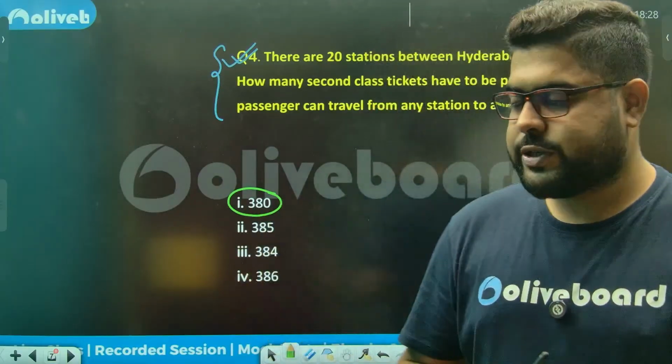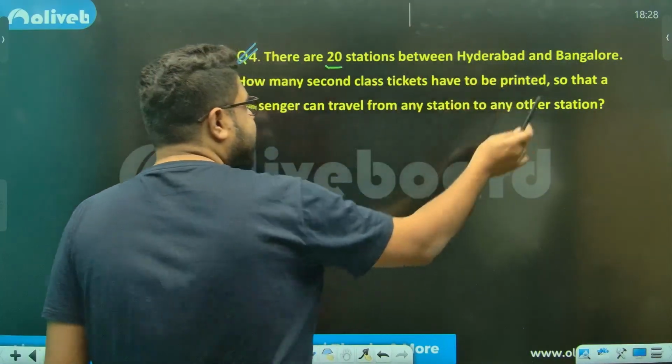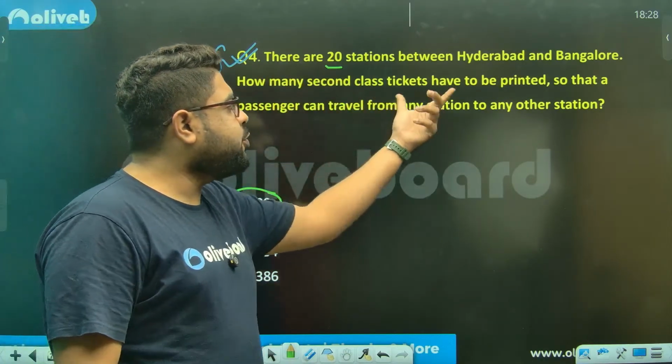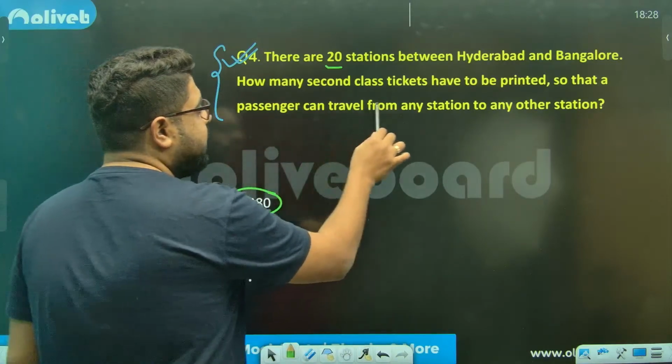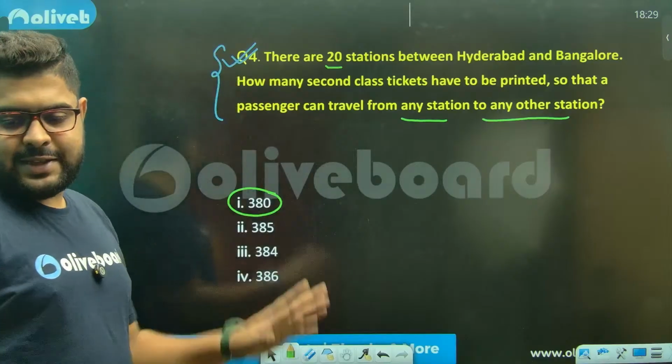Now, how to approach? Let's read it. There are 20 stations in between Hyderabad and Bangalore. How many second class tickets have to be printed so that a passenger can travel from any station to any other station? Please understand, sir.